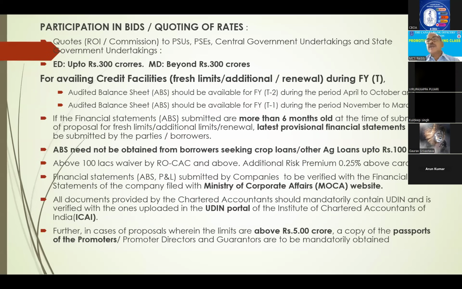Participation in bids or quoting rates. This happens in case of bigger loans, particularly from public sector undertakings or government loans, central government or state government. Sometimes they will be raising loans. In such cases, they collect bids from different banks.